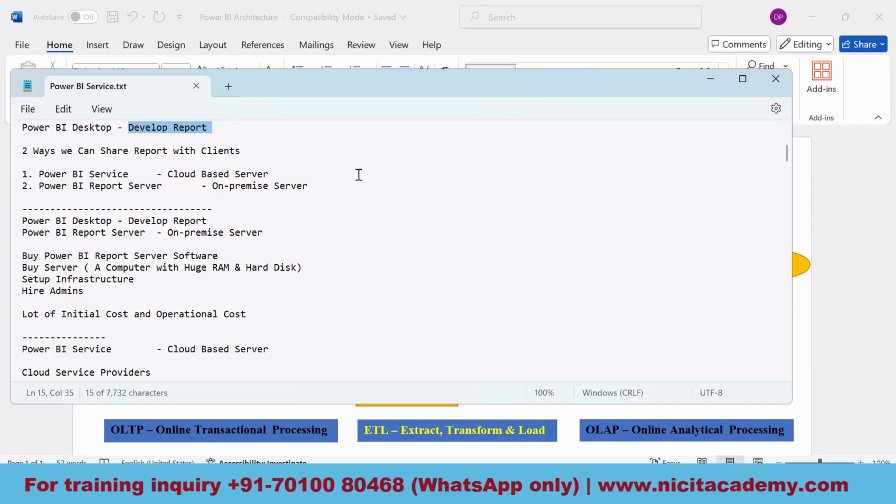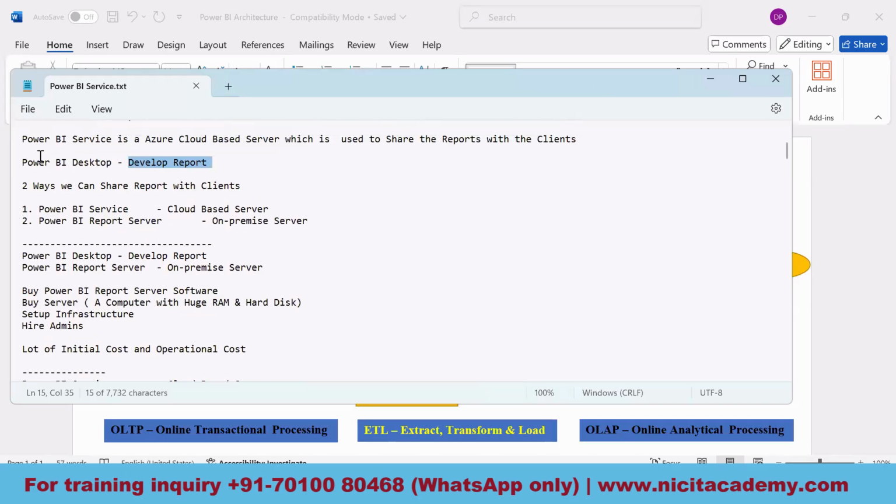If you have around 3 years of experience, roughly you will keep around 3 projects in the CV. So how you will answer this question is: the report would be developed in the Power BI desktop.